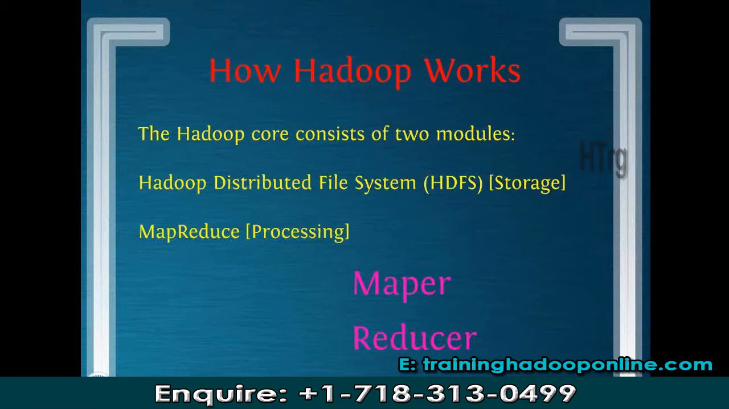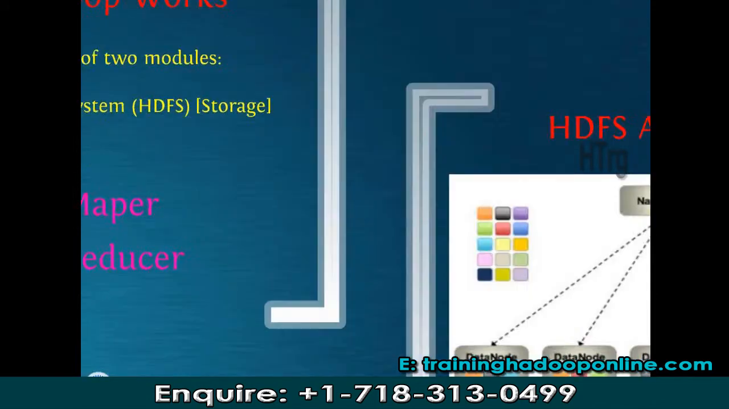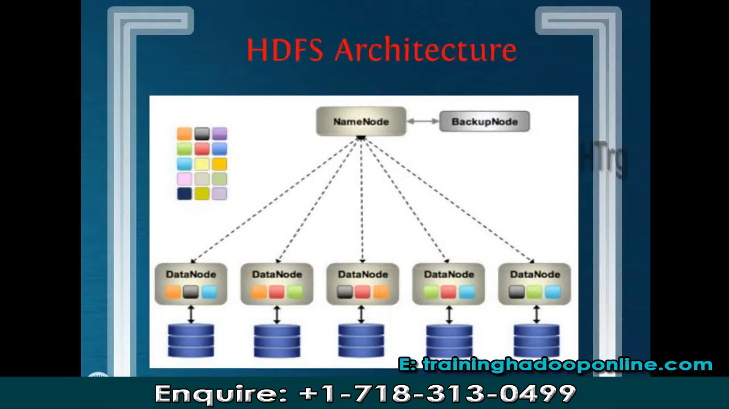And the second part, which deals with the processing of large data, is known as MapReduce. MapReduce again consists of two parts, mapper and reducer. So what is mapper, what is reducer, and what is HDFS? These things we will be exploring in more detail in the coming slides. So let's start with the first one, that is Hadoop Distributed File System, or HDFS architecture.